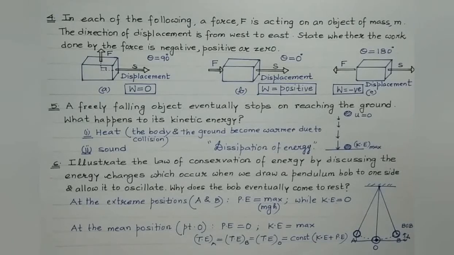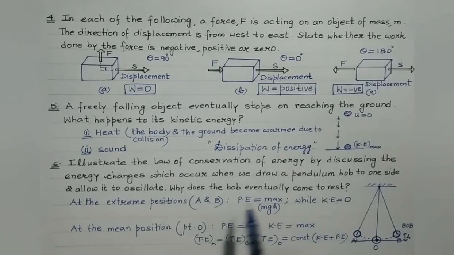That always remains constant. So, according to law of conservation of energy, if there is no loss of heat due to any external factors, then the kinetic energy and potential energy will keep on changing continuously as the bob oscillates between these two extreme positions. But the total energy of the bob at any instant during its motion will always remain constant. Right? Now let's discuss the answer of this part.